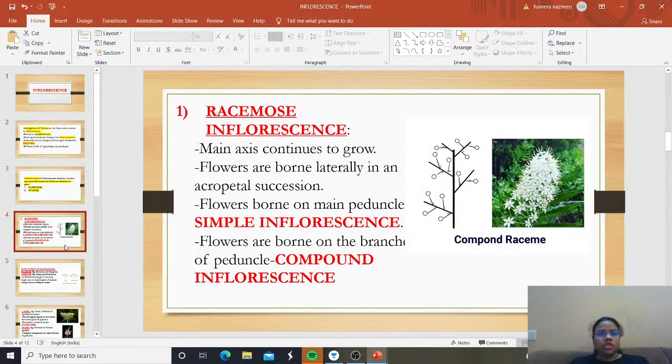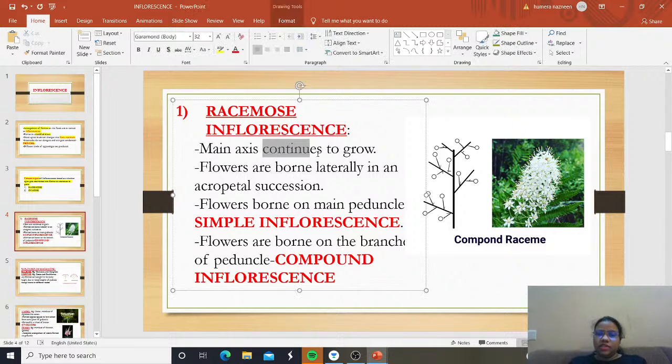Now, what is racemose inflorescence? We said the two types are there. One is racemose, one is cymose. First, we are going to see racemose inflorescence. Here, the main axis continues to grow. So, the first one, racemose, is where the main axis continues to grow. Now, where are the flowers born? The flowers are born laterally in an acropetal succession.